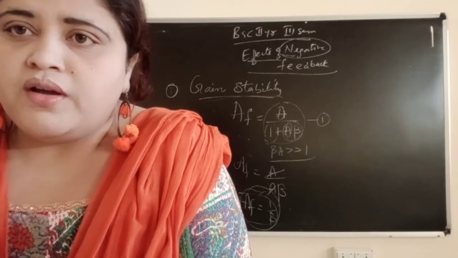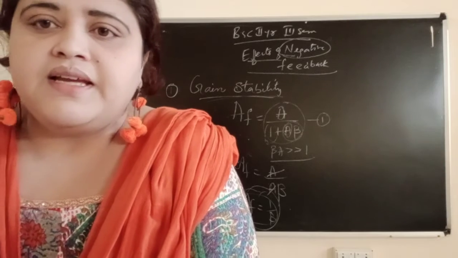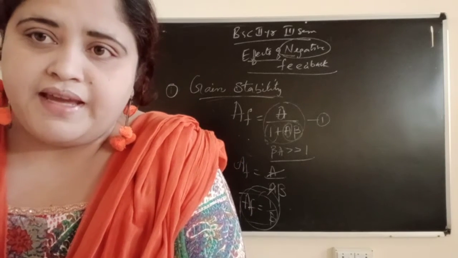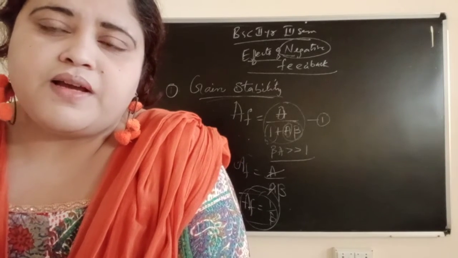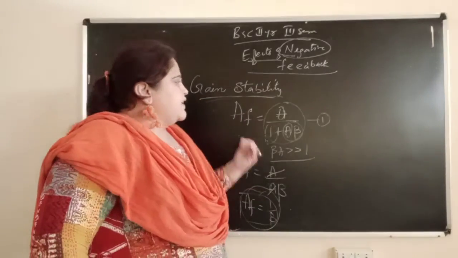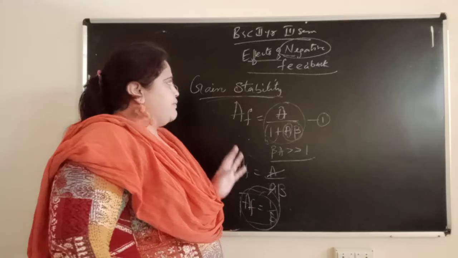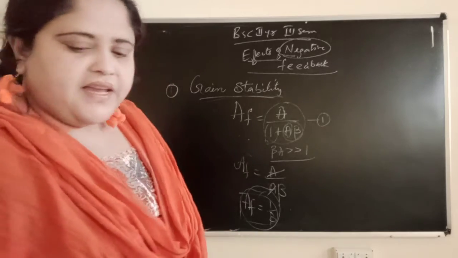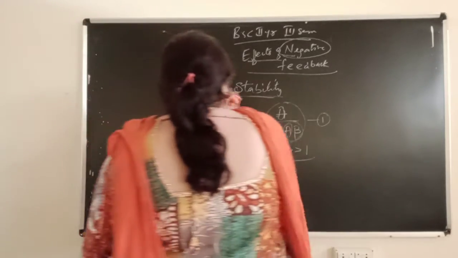Okay, AF equal to 1 by beta. That means it is independent of A. That means gain is becoming stable. So one of the effects is confirmed in negative feedback. Now the second effect of negative feedback is